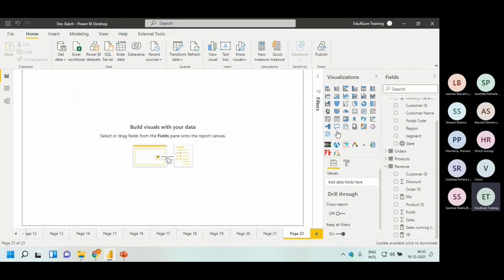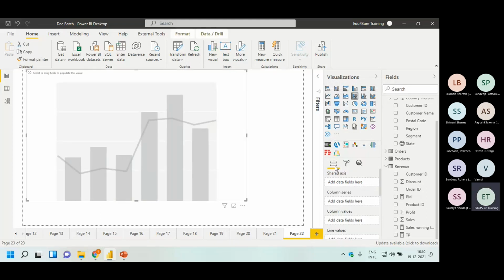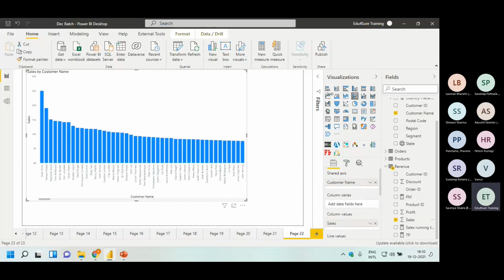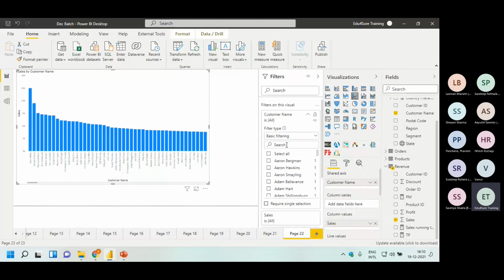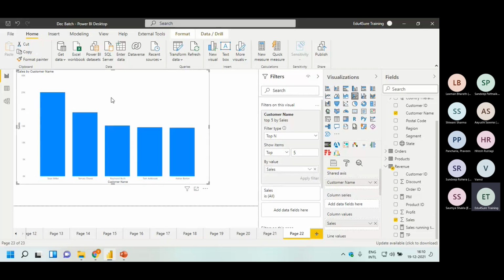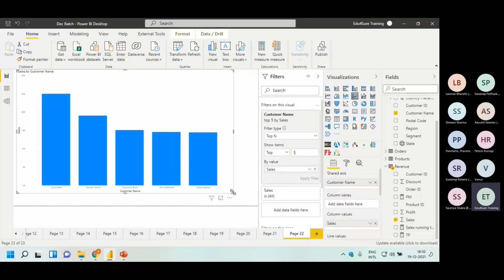So this time I am taking these charts. These charts are nothing but combo charts where we have bars also, we have line also, right? So I'm taking this one, and here I am taking customer name and sales. So these are all my customers. So again, I will put the filter top 5 on the basis of sales. And these are my top 5 customers and their sales very, very clearly.